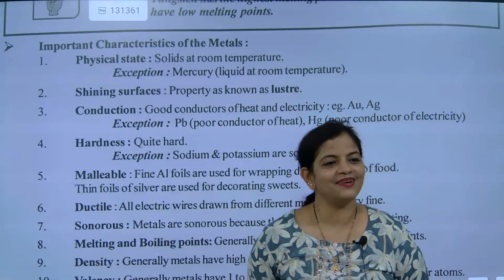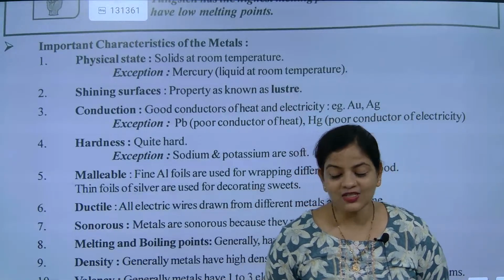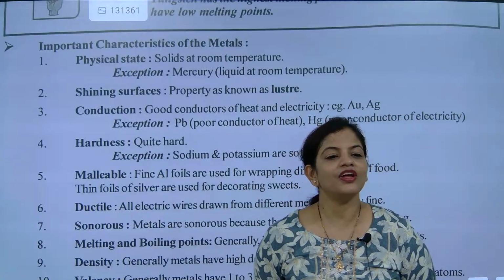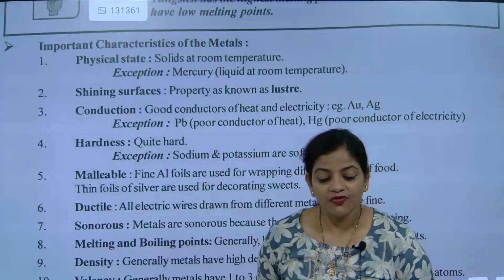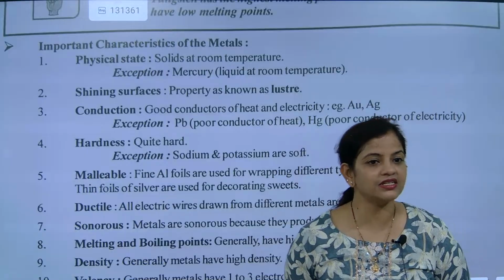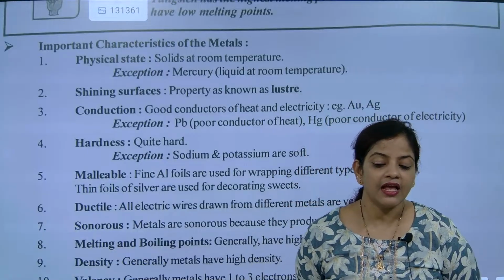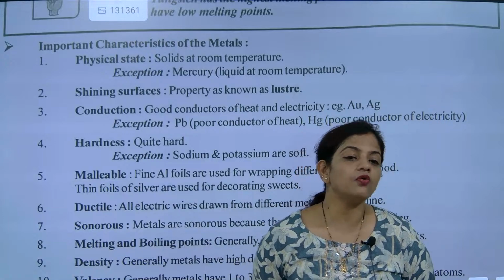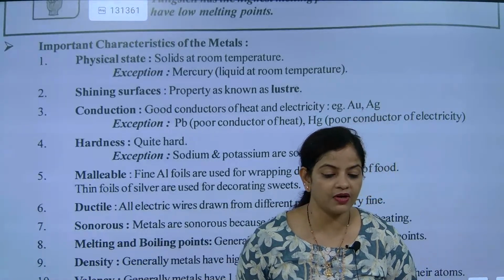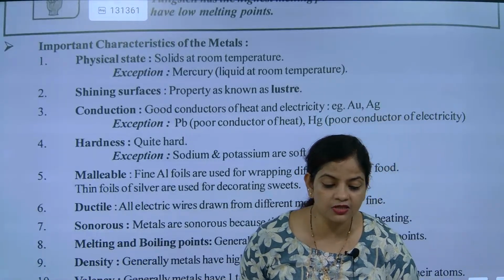Water is a metal? Super, very good. Is water an element first? We are talking about elements. No, water is not an element. Please understand that. First, elements are classified as metals, non-metals and metalloids. Right now, we are talking about metals among the elements.